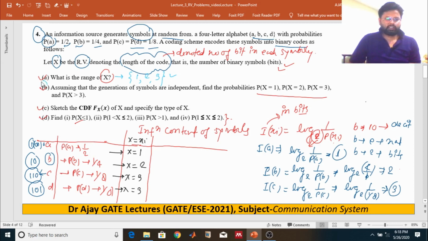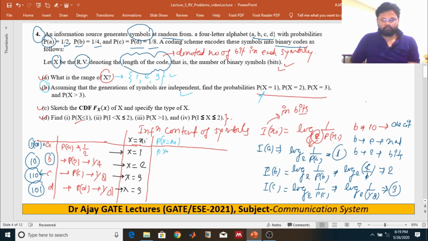The second question is, assuming that the generation of the symbols is independent, find the probability of X equal to 1, 2 and 3.